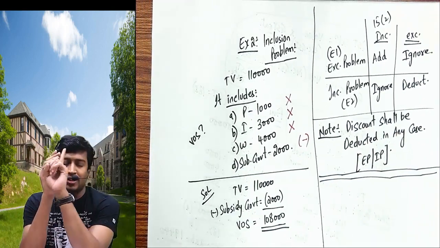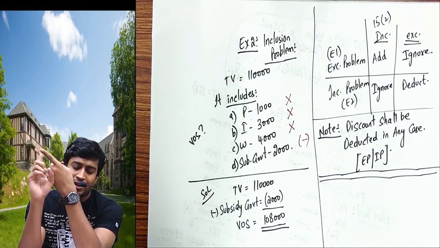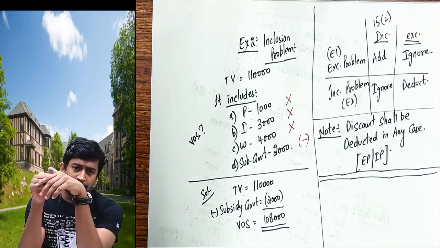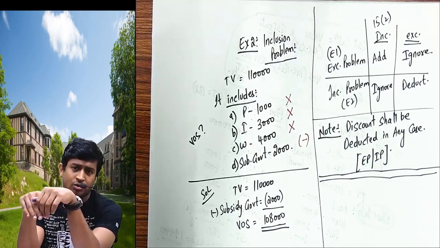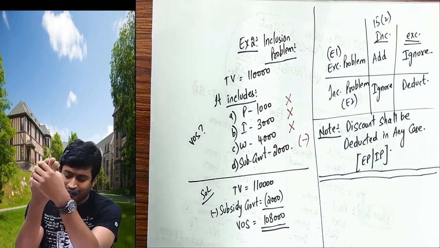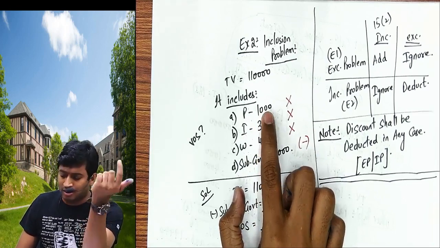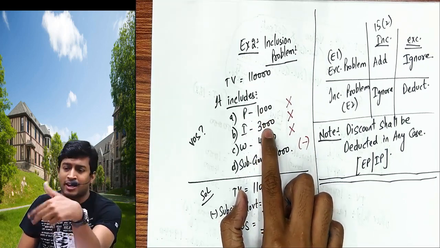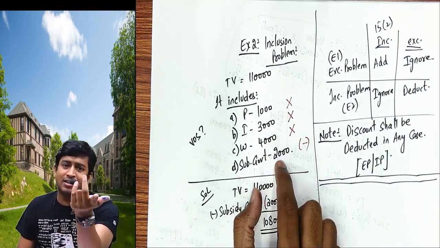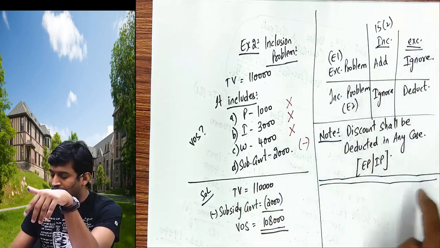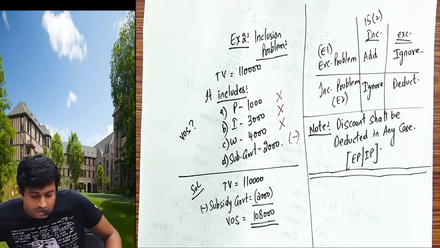So once again, example 1 is called an exclusive problem. All inclusions I will add, exclusions I will ignore. If it is an inclusive problem, they say already included, so why add inclusions again? Ignore those, and any exclusions, we will deduct because they were wrongly added. Here, I should technically add 1000, but he already added. Why should I add once again? 3000 I should add, but he already added. 4000 I should add, but he already added. 2000 I should not have added, but he added, so I'm deducting. Remember this summary. You will get 8 out of 8 when I start the problems. Come on, start doing this.